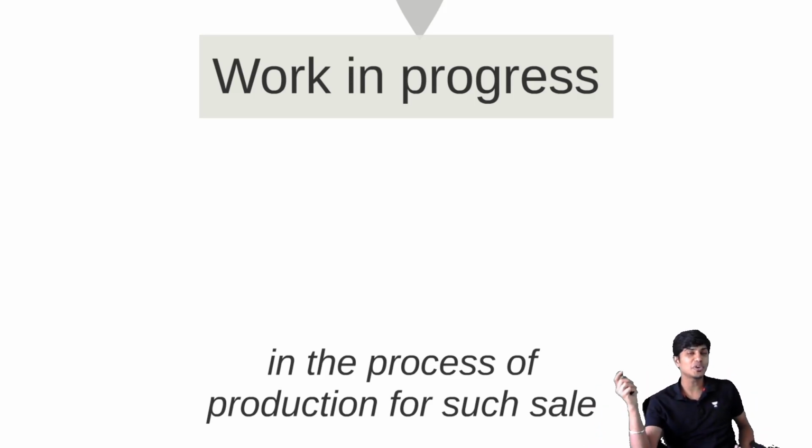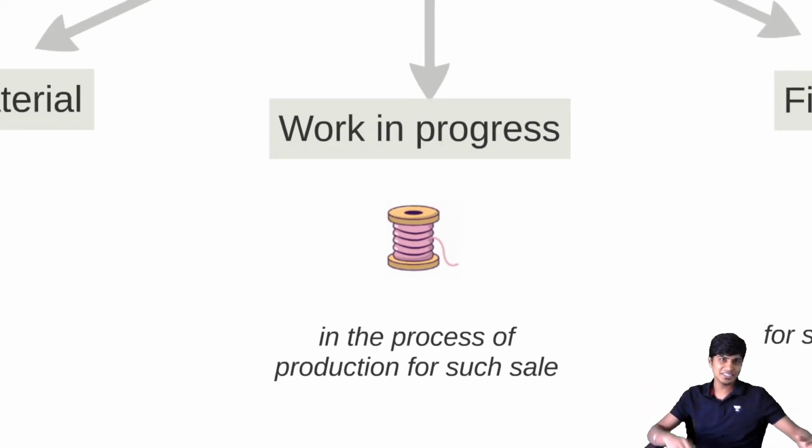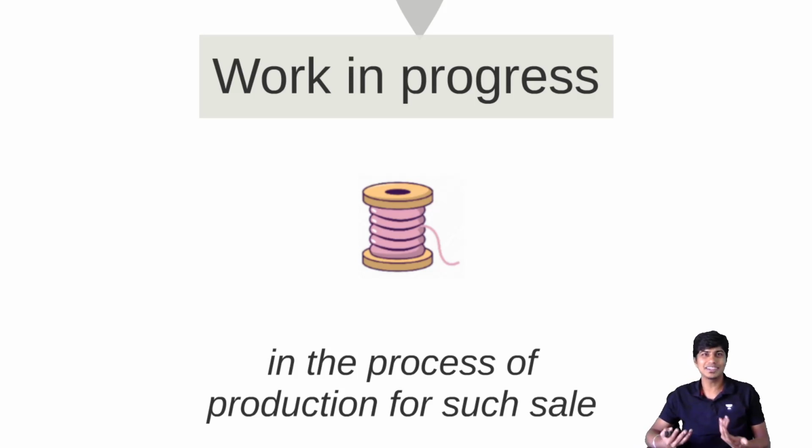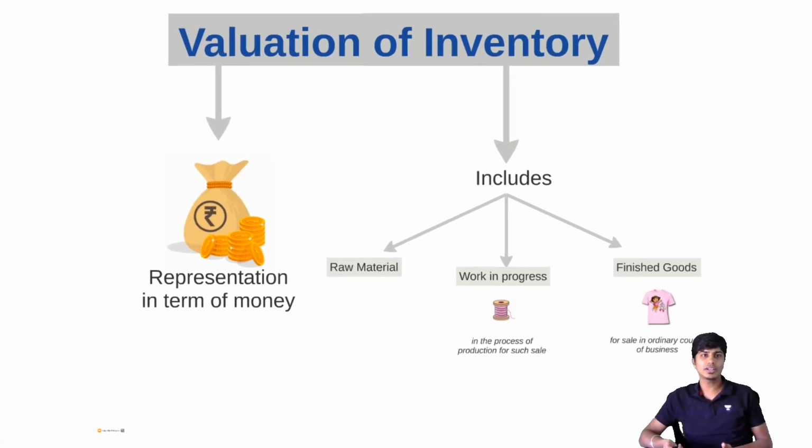So in the process of production for such sale, like thread, that's what we call wool or thread. I'm not completely vegan, but I'm against animals being grown for the sake of wool. So I'm saying cotton. Yeah, cotton. So plants are okay. If you say you won't harm plants, then you can't survive. So in the process of making the shirt, you use the cotton. That cotton is nothing but work in progress, and that cotton comes from the plant, no?